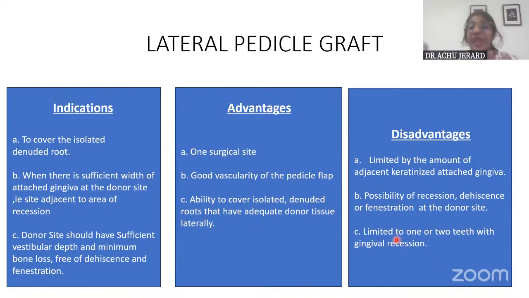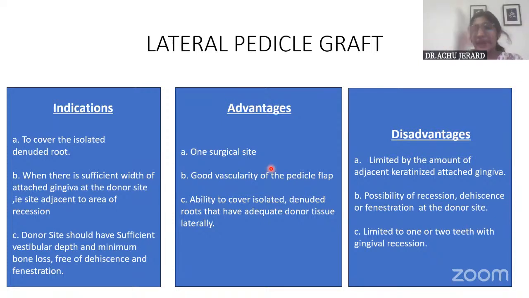So there should be adequate width of gingiva at the donor site adjacent to the recession. Okay, and it's only indicated, I've already told you, in places where adequate vestibular depth and adequate keratinized gingiva, everything is there. And the advantage is that it is only one surgical site.